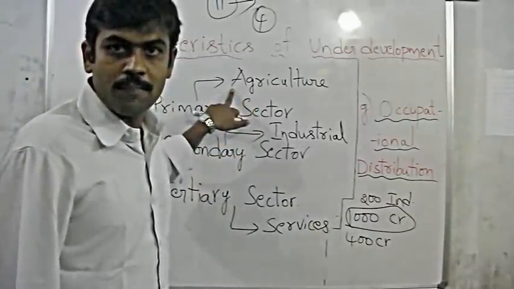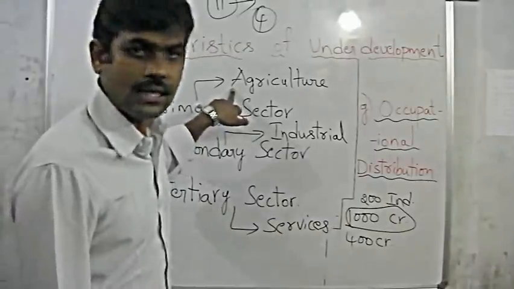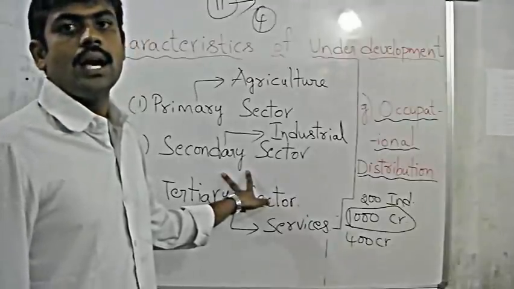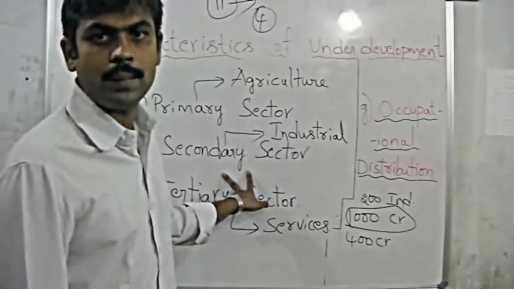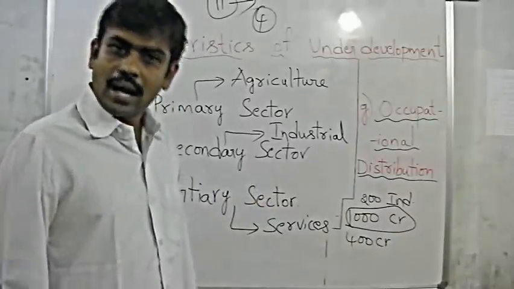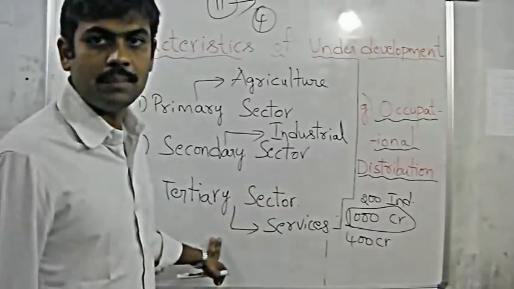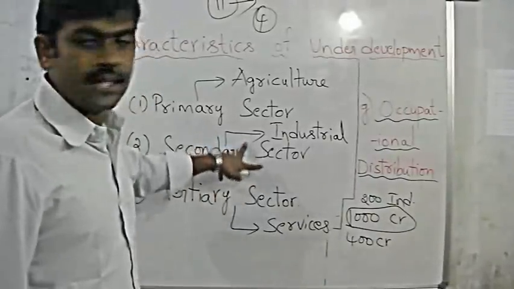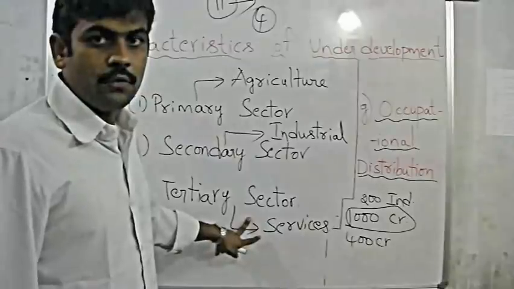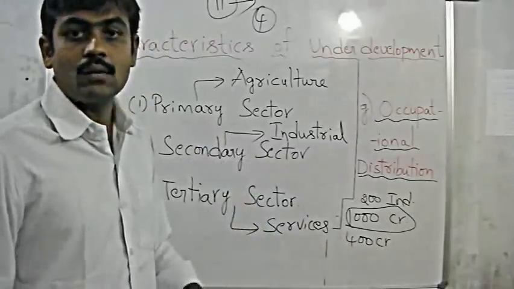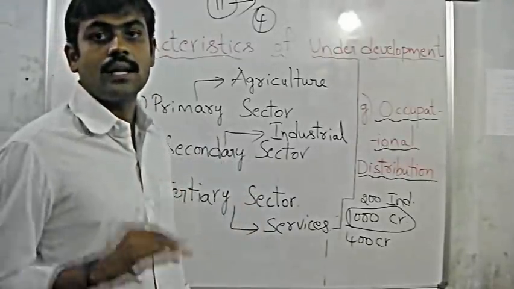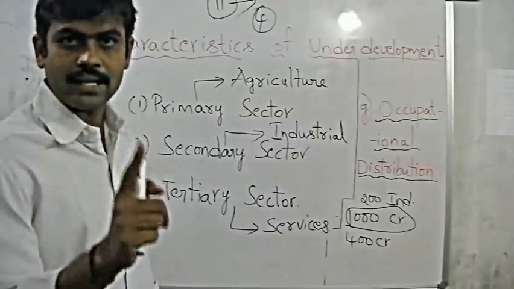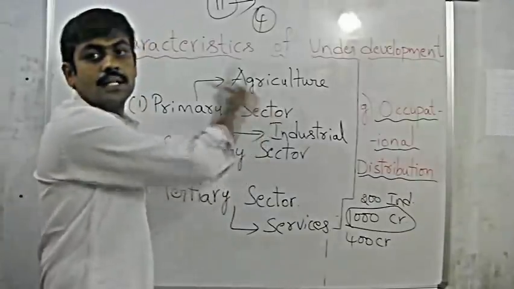Whereas in the industrial sector, which is the secondary sector, around 20 to 25% of the people are dependent on it. And almost 20 to 25% of the people are dependent on the services sector, that is the tertiary sector. Here 25, here also around 25. If you add up both, 50%, then what about the remaining 50%? That is, the remaining 50 or sometimes 55% of the people in India are dependent directly or indirectly on the agriculture sector only.